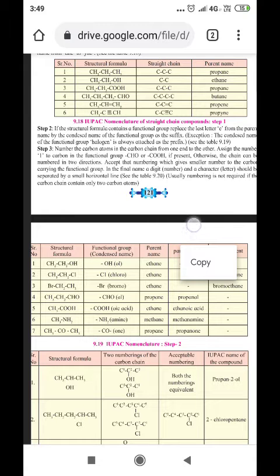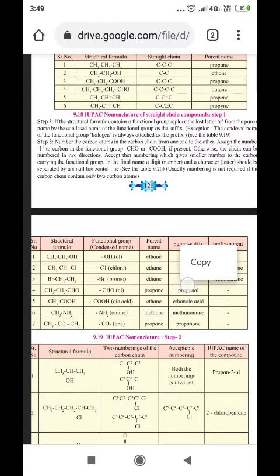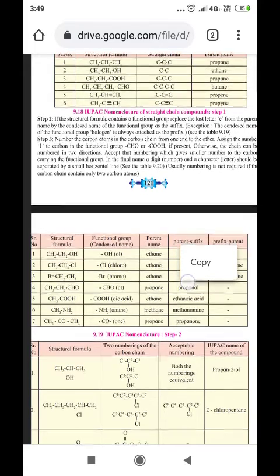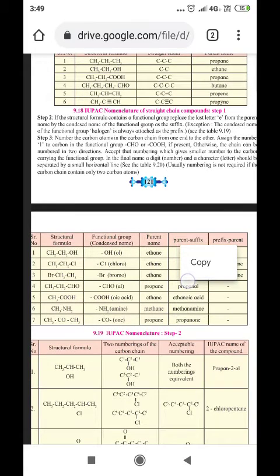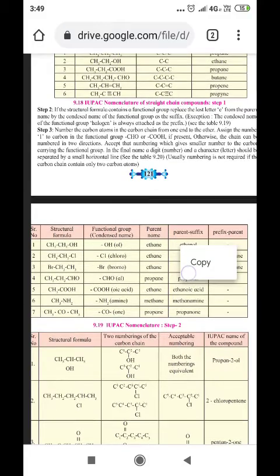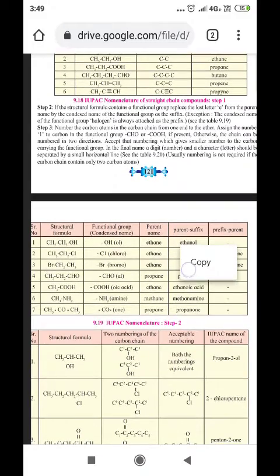Step 3. Number the carbon atoms in the carbon chain from one end to the other. Assign the number 1 to the carbon in the functional group CHO, that is aldehyde, or COOH, that is carboxylic acid, if present. Otherwise, the chain can be numbered in two directions, except that the numbering which gives the smaller number to the carbon carrying the functional group is chosen.